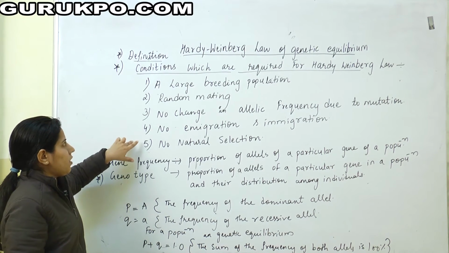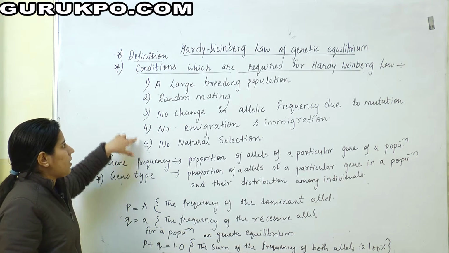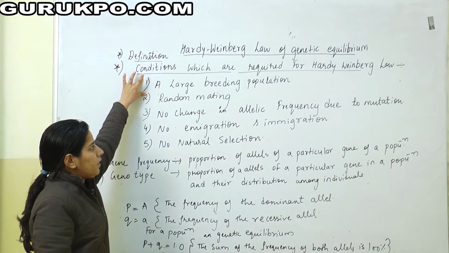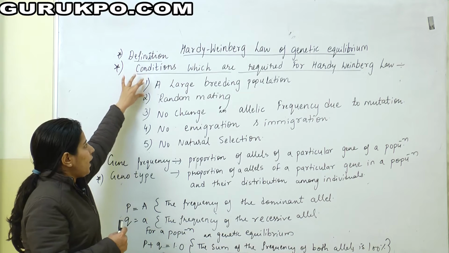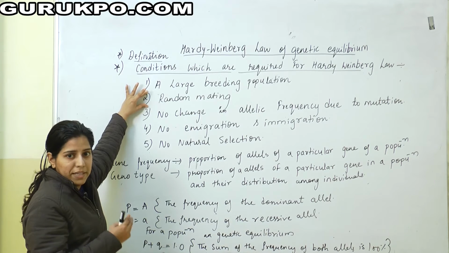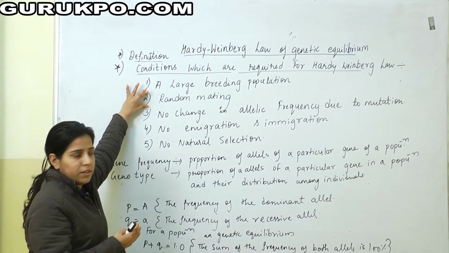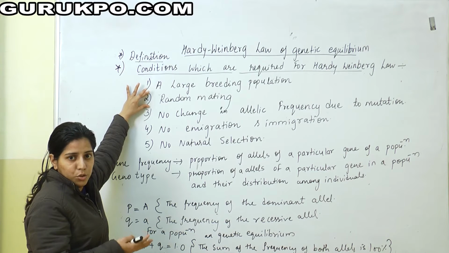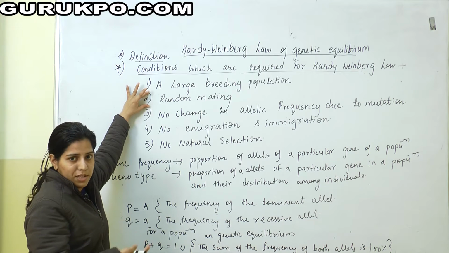There are 5 conditions in which the Hardy-Weinberg law may apply. The first one is a large breeding population. A large breeding population ensures that chance alone does not disrupt the population. And the second one is random mating. In the Hardy-Weinberg law, the mating must be random. But in assortative mating, the individuals choose their mates according to themselves, like large blister beetles tend to choose mates of larger size and small blister beetles tend to choose small size.